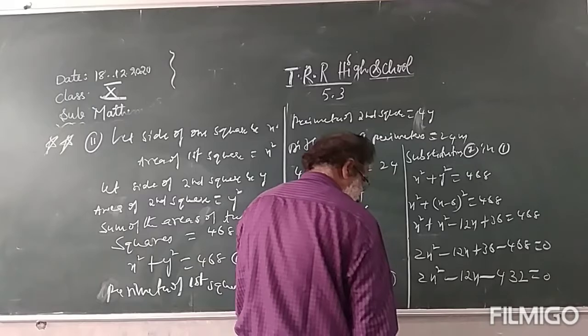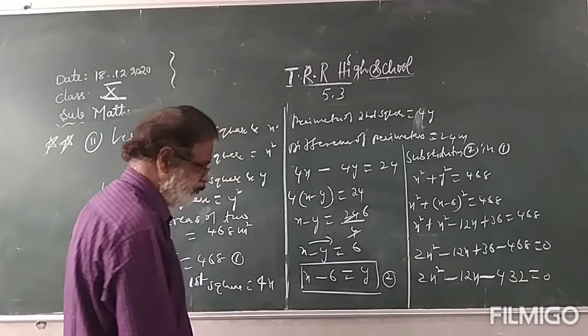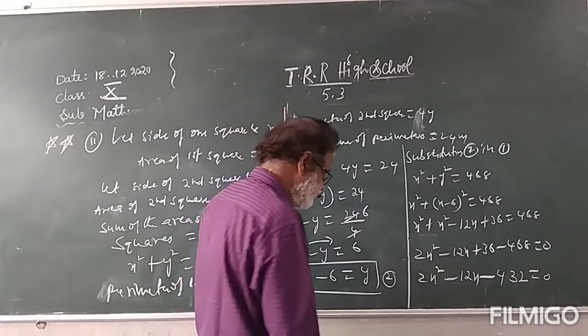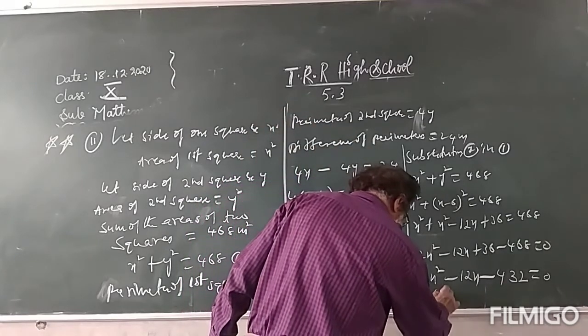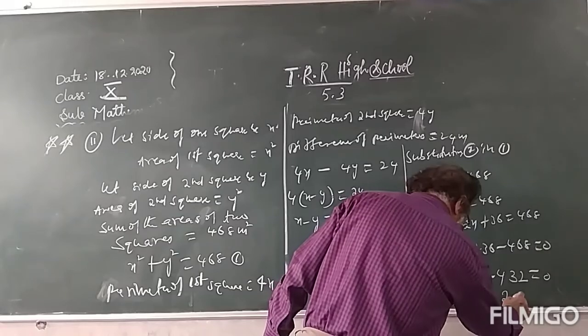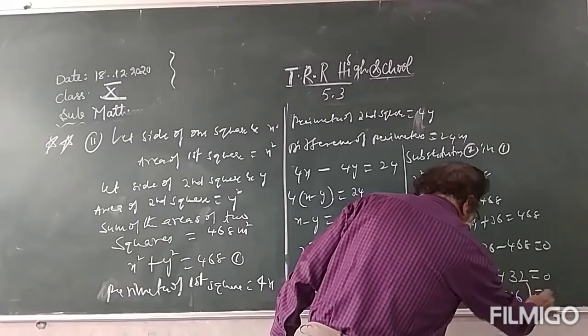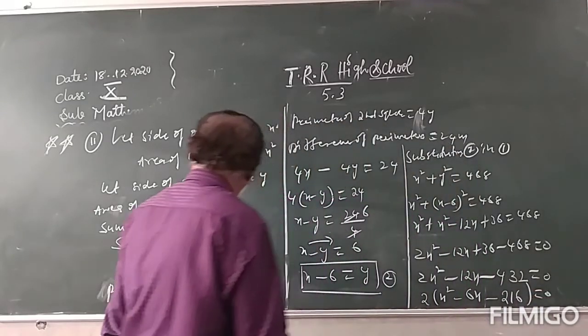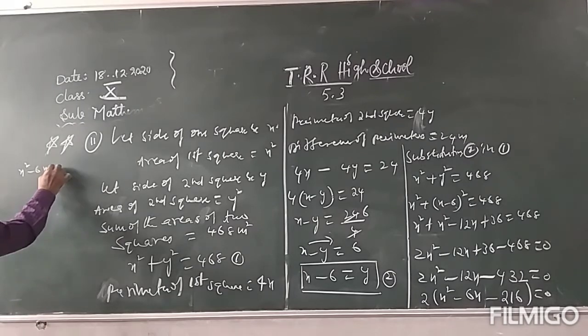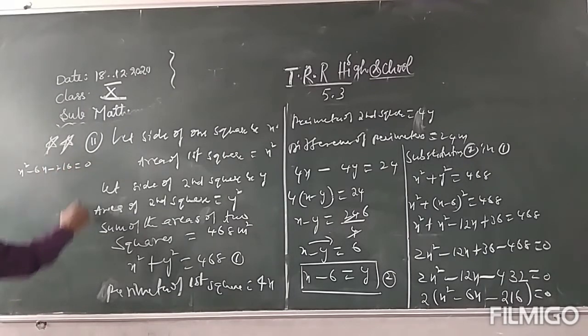Take 468 minus 36, that is 432. Now take 2 common: 2 times x square minus 6x minus 216 is equal to 0. So we get x square minus 6x minus 216 is equal to 0. This is the quadratic equation we got.